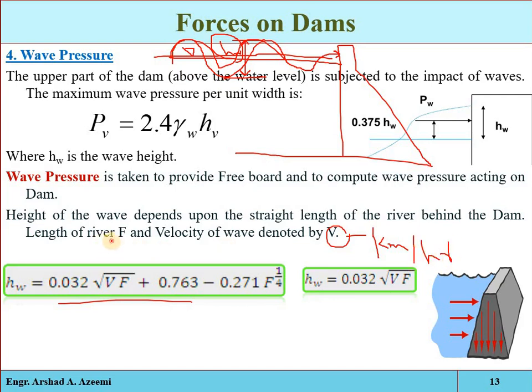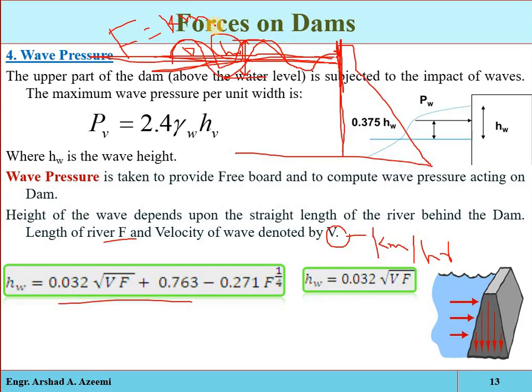And F is the straight length of the water expansion, beyond this obstruction, the straight length of the reservoir, F, in terms of kilometer.